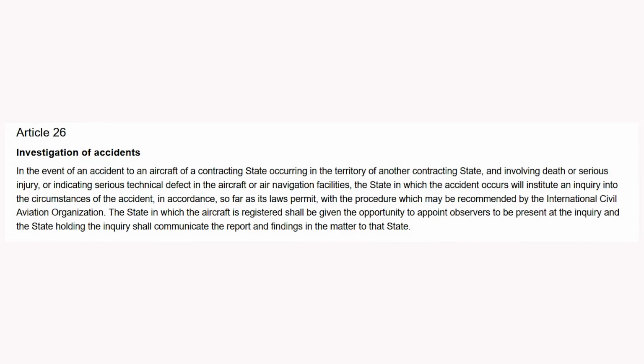Article 26. Investigation of accidents. In the event of an accident to an aircraft of a contracting state occurring in the territory of another contracting state, and involving death or serious injury, or indicating serious technical defect in the aircraft or air navigation facilities, the state in which the accident occurs will institute an inquiry into the circumstances of the accident, in accordance, so far as its laws permit, with the procedure which may be recommended by the International Civil Aviation Organization.